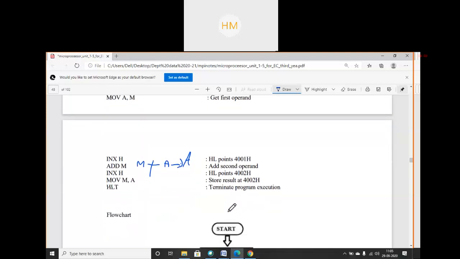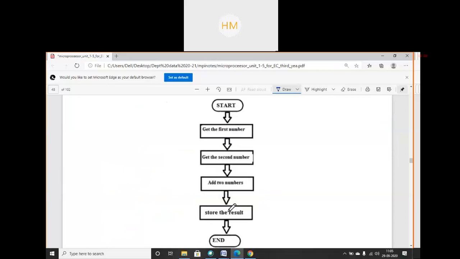Is it clear, students? Finished? This is a flow chart. Very simple. You can draw your own flow chart. Okay, next program.